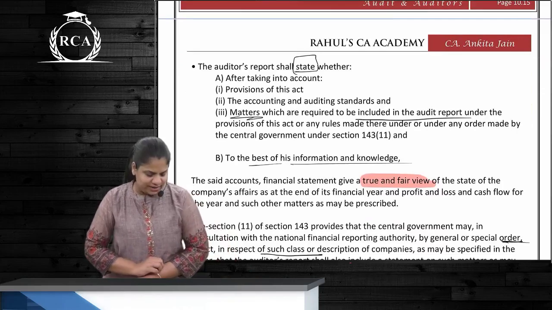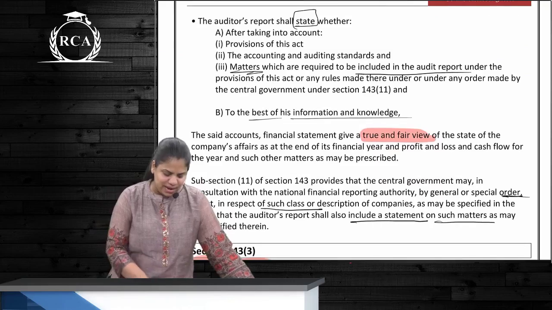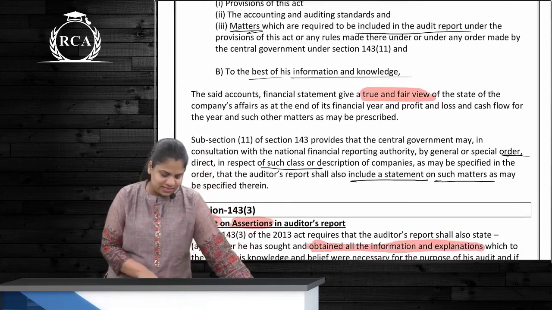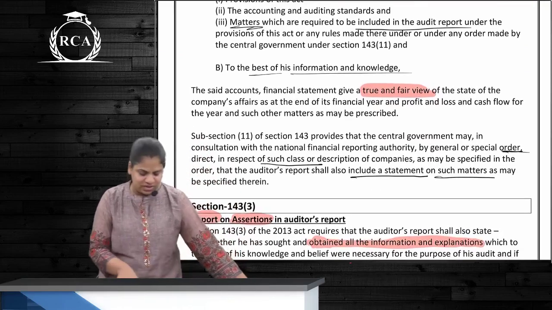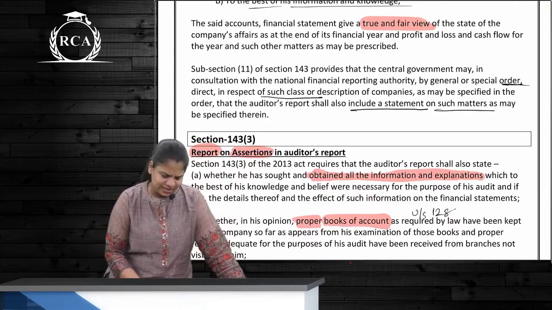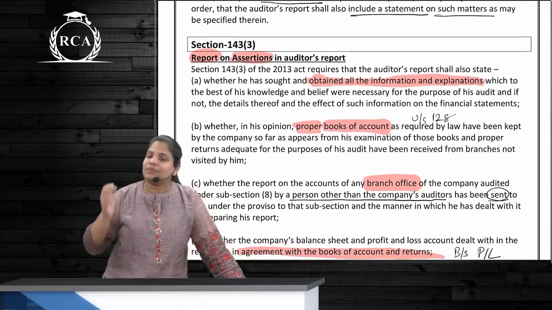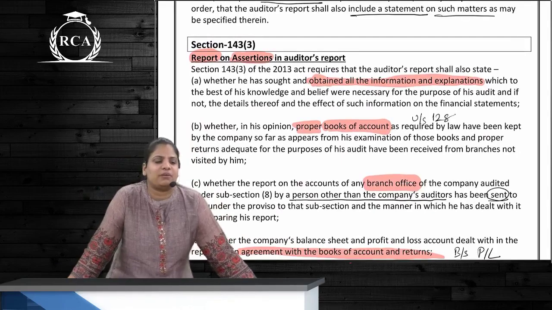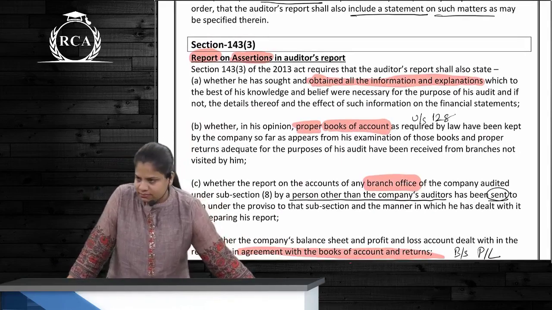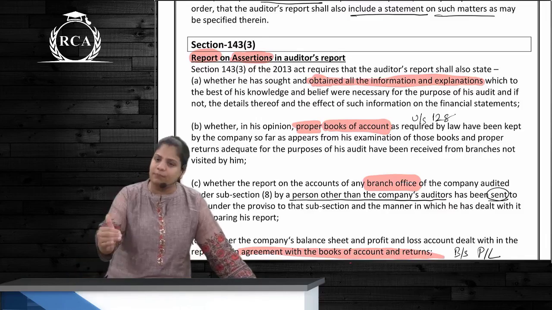Auditor's report will contain that after considering provisions of the Act, AS and SAs and matters to be included as specified by CG, to the best of his information and knowledge, they give a true and fair view. Just now we discussed in rights as well, correct? Then next one is the report on what? On assertions. Assertions are made by whom? Assertions are made by the management. What is the auditor doing is reporting.